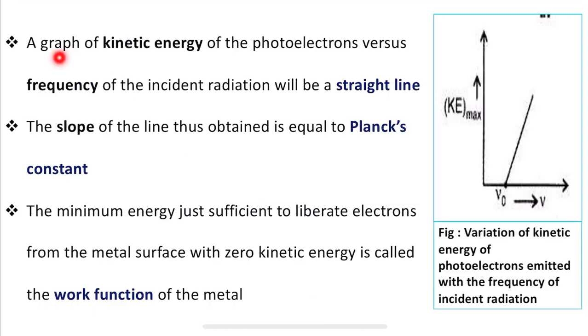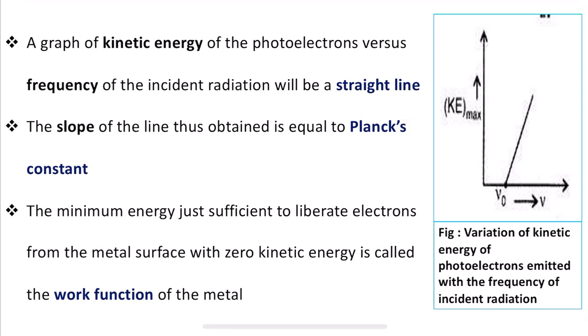A graph of the kinetic energy of the photoelectrons versus the frequency of the incident radiation will be a straight line. This is the graph. If you observe this figure, it gives us information about the variation of the kinetic energy of photoelectrons emitted with the frequency of incident radiation, and the observation made was that the kinetic energy of the photoelectrons versus frequency of the incident radiation is a straight line.